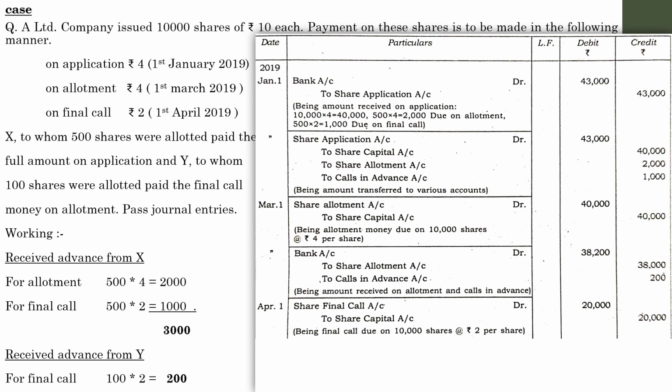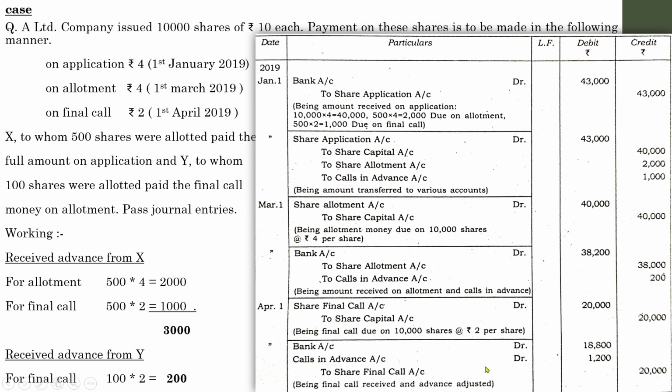No, because in the course of collecting various installments, the company has received some advance payments in each of these installments. In case of final call, the company has received 2 advance payments, that is one of rupees 1000 from Mr. X and another of rupees 200 from Mr. Y. So after considering these 2 amounts only, the company can collect the amount. So out of 20,000, only 18,800 can be collected, that is 20,000 minus 1000 and minus 200, because the company already received that amount from the prospective shareholders. So the remaining amount only the company has to collect.